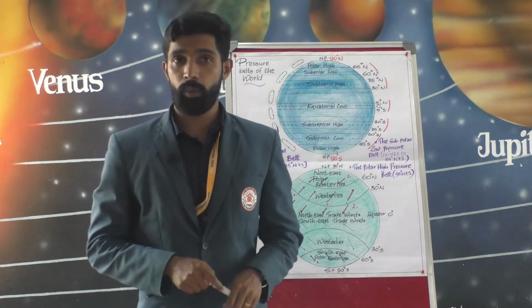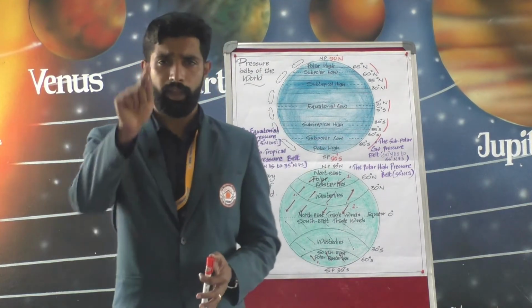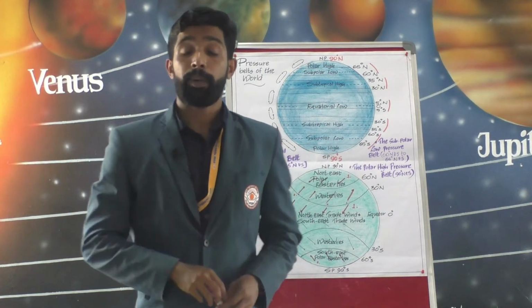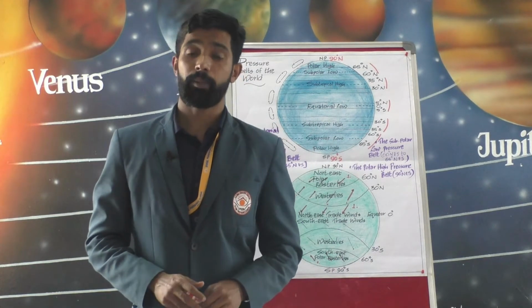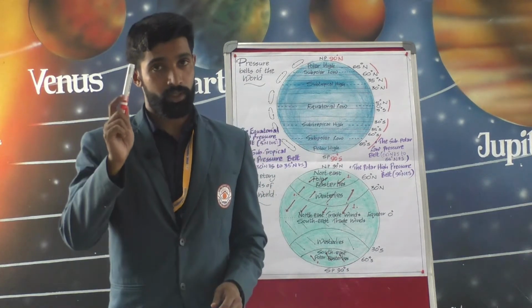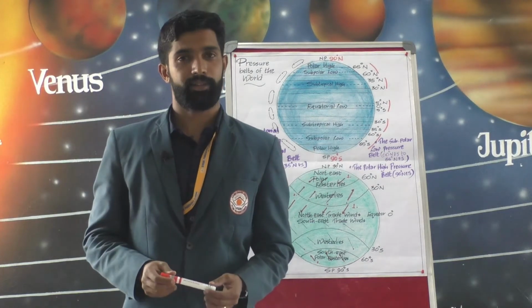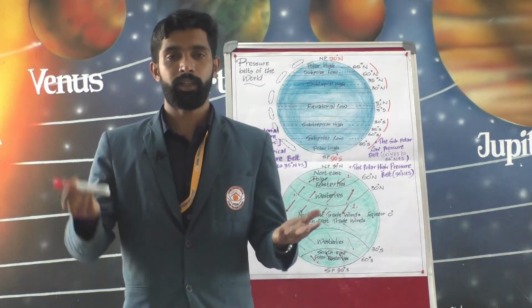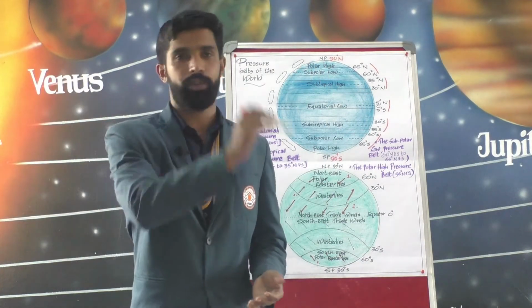Okay, the speed of the wind is measured by an anemometer. And let us see another one, that is planetary winds. So what do you mean by planetary winds? These winds blow in the same direction throughout the year.